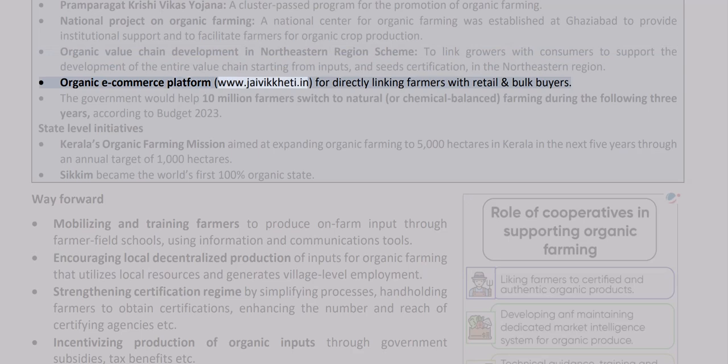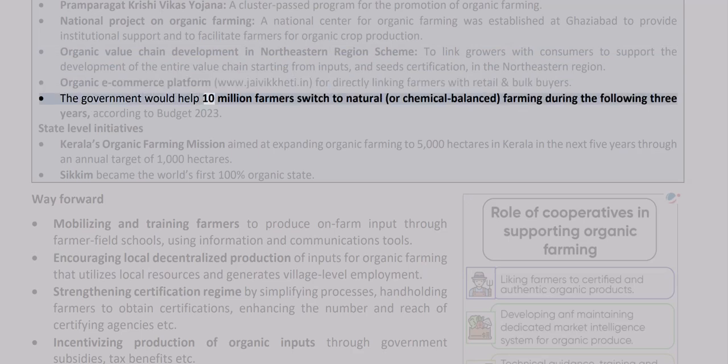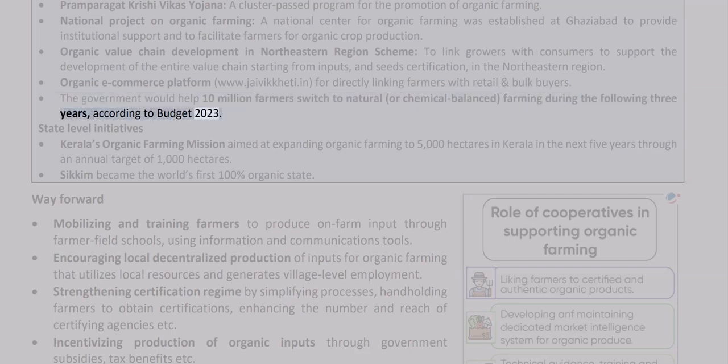Organic e-commerce platform, www.jaivikkheti.in, for directly linking farmers with retail and bulk buyers. The government would help 10 million farmers switch to natural or chemical balanced farming during the following 3 years, according to Budget 2023. State-level initiatives.